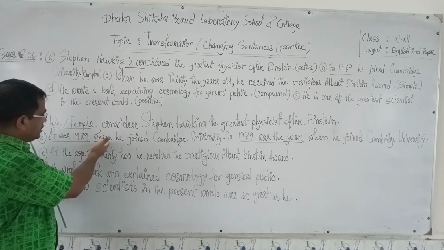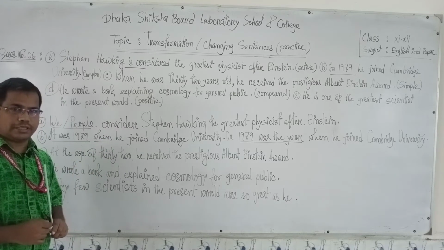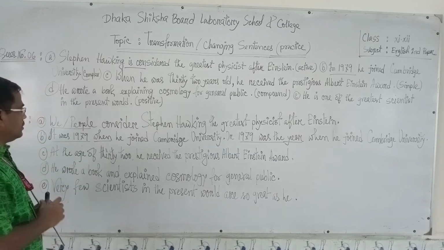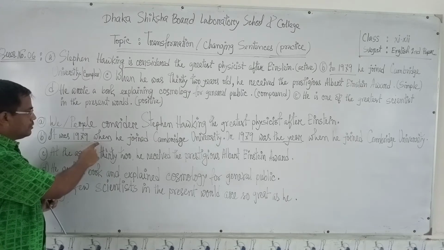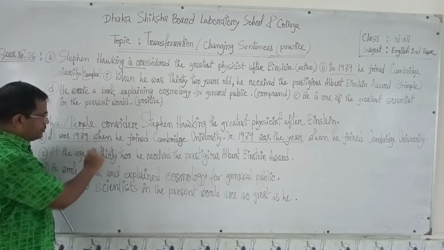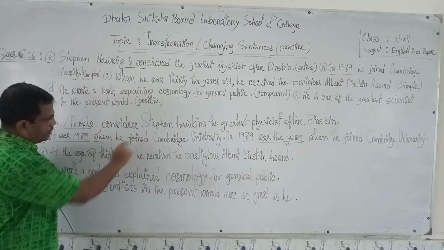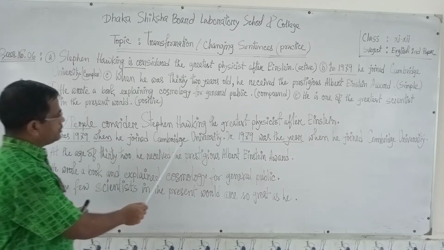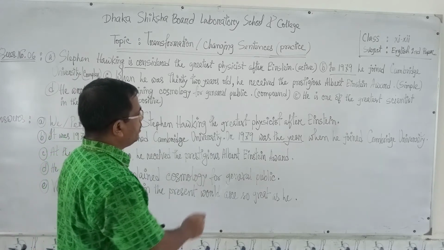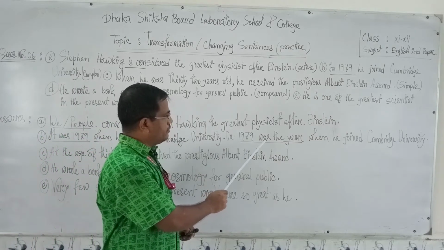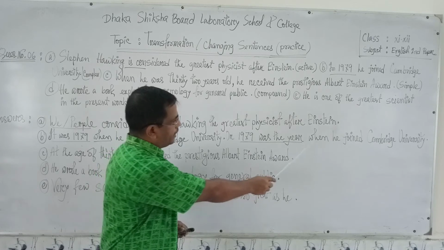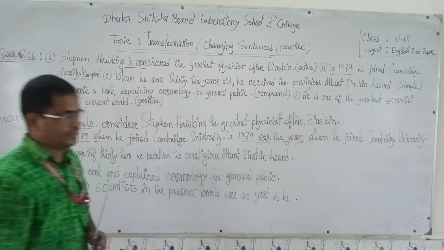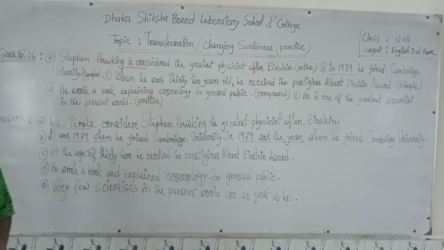So when has come here as a conjunction for making another subordinate clause. When he joined Cambridge University, or 1979 was the year when he joined Cambridge University. You can do it this way.